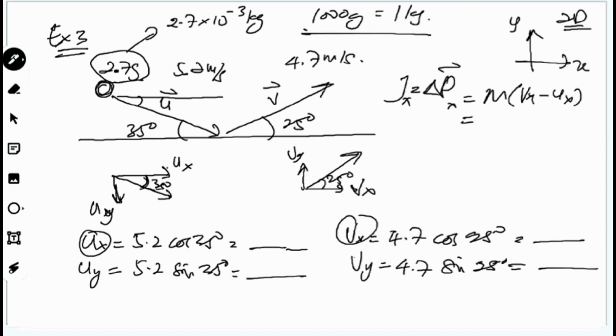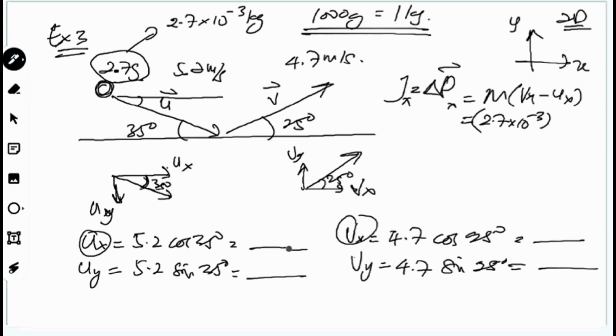Okay, this one is basic lah. Anywhere, you must know that 1 kilogram equals 1000 grams. 1 gram is equivalent to 0.001 kilogram. Alright, so mass is 2.7 multiply 10 to the power of minus 3. Then here, Vx minus Ux. So take Vx and Ux here, and you get the answer here.